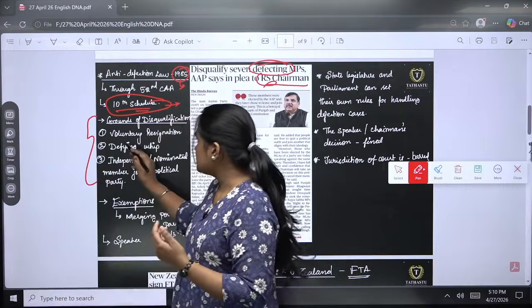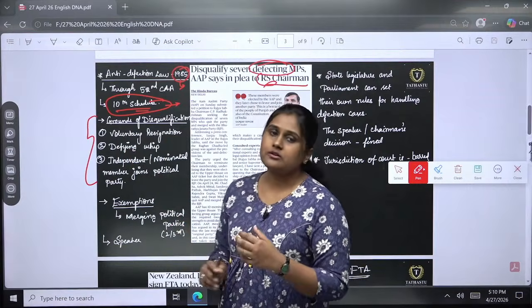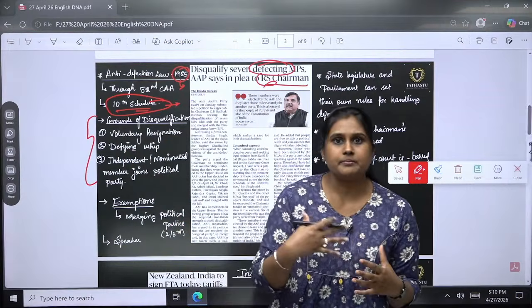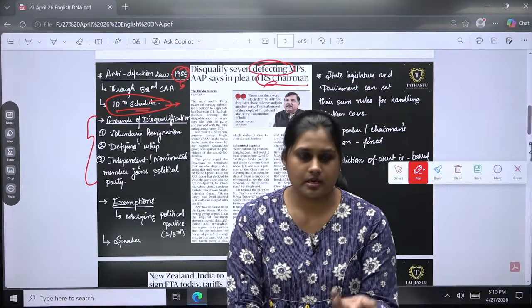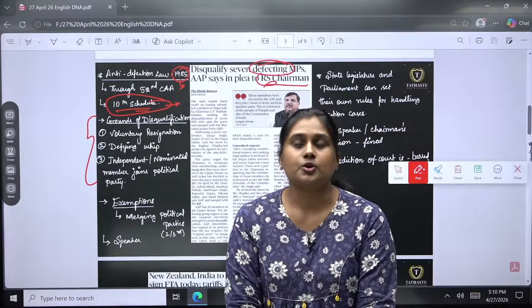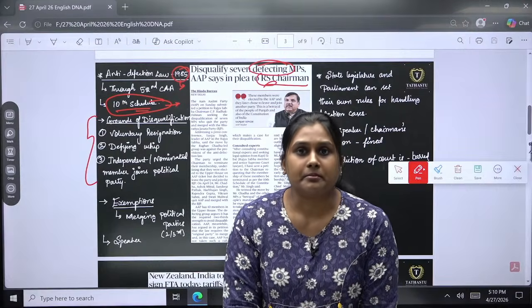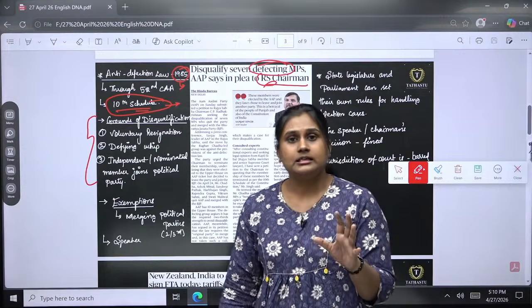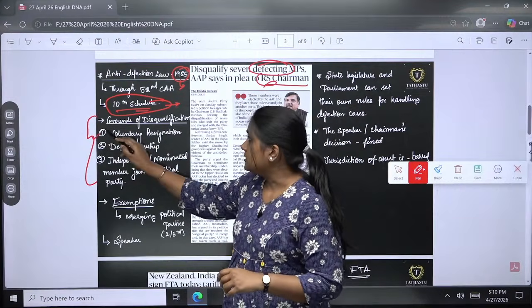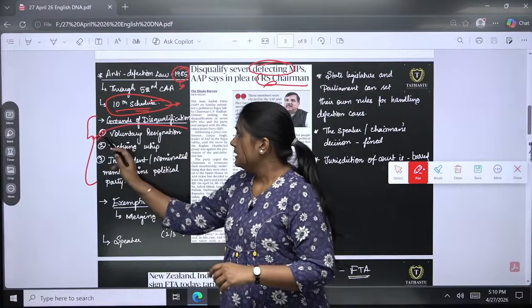The first one is voluntary resignation. If I am a member in either house and I don't want to continue my membership in the Parliament, I voluntarily resign. Based upon the anti-defection law, I will be disqualified.